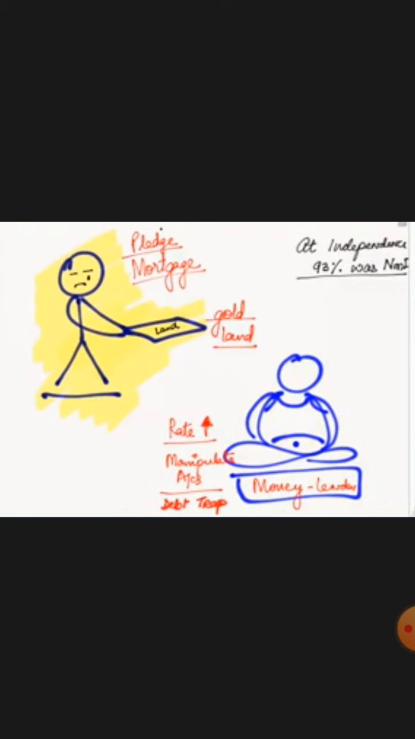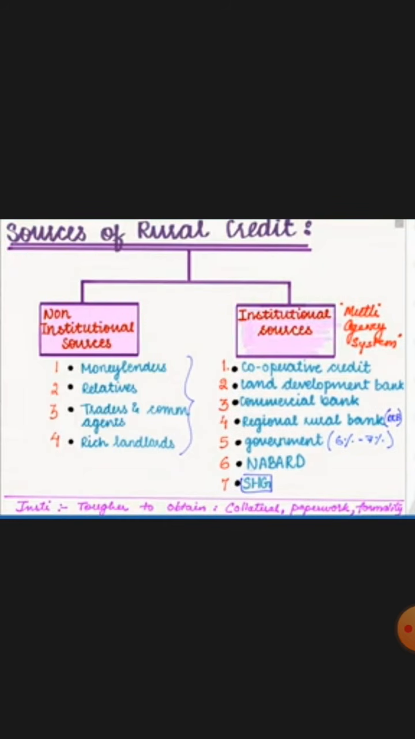And to fulfill their needs, these farmers generally take loans from the money lenders, and these money lenders generally charge them a very high rate of interest. They manipulate the accounts, they make these farmers get trapped in a debt trap situation, because they need to mortgage their land, they need to mortgage their gold, and whatever the situation is, only the poor farmer is the sufferer.